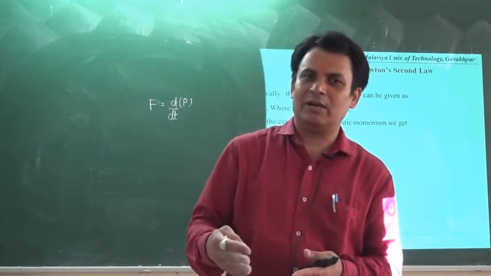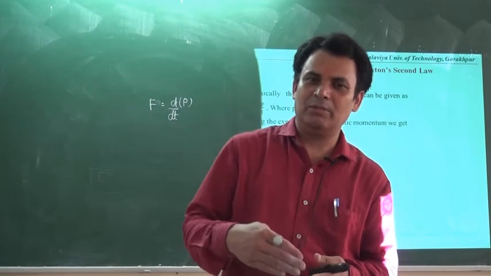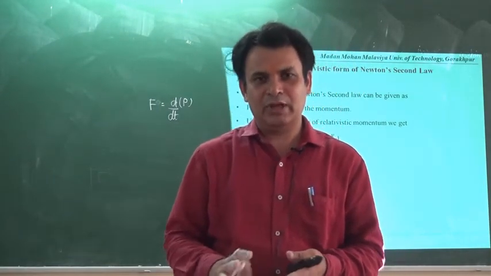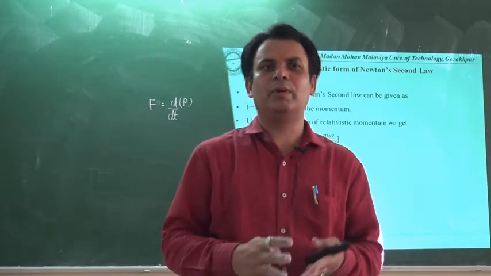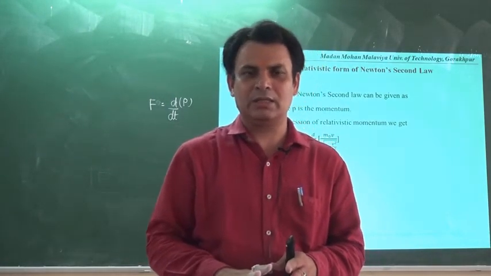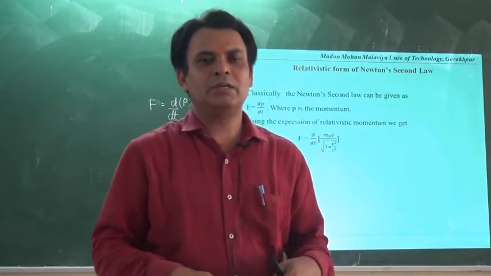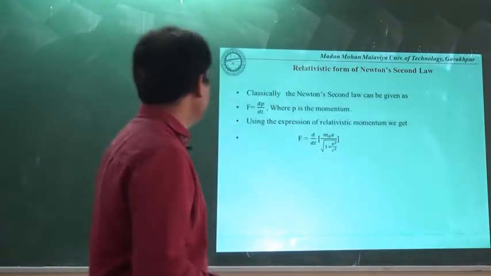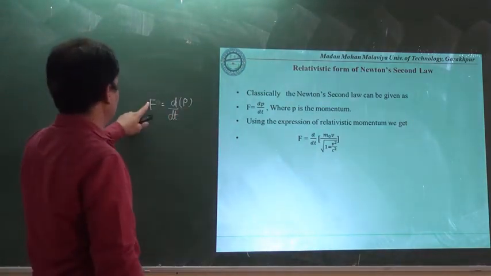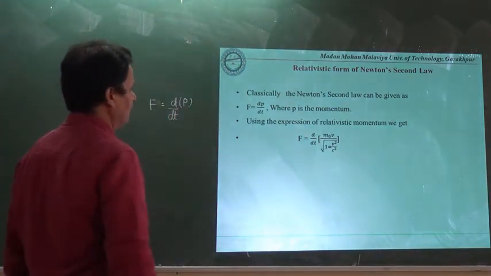In classical mechanics, we have taken that m is constant, that is the inertia of the body, and v is the variable, but here both will be variable because the mass of a body no longer remains constant while it varies with the velocity. That's why we will take the sense of this expression that F is equal to rate of change of momentum.